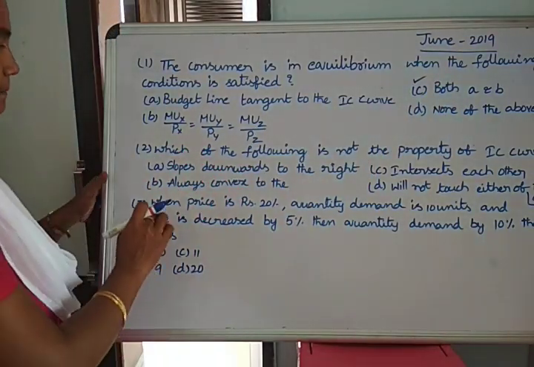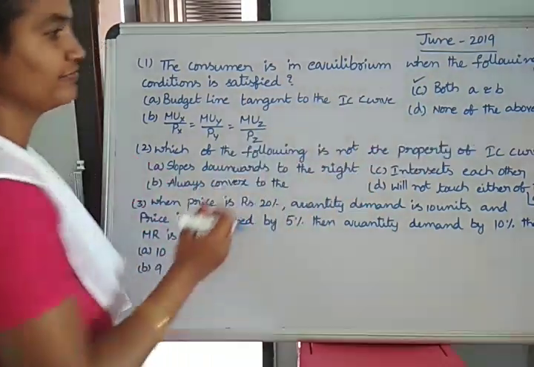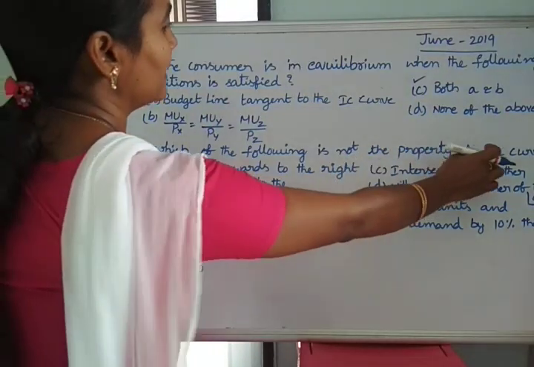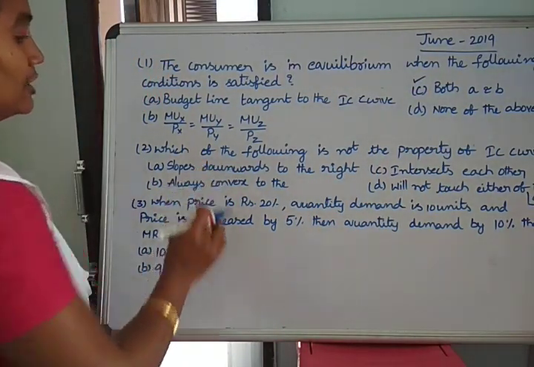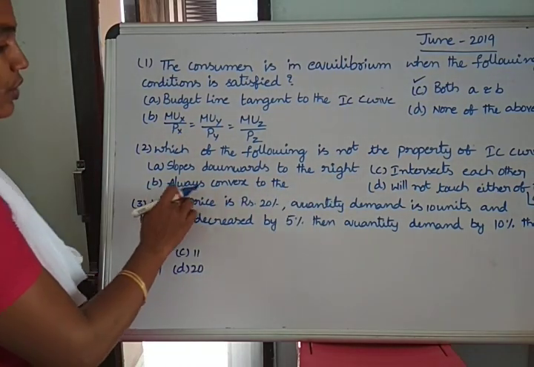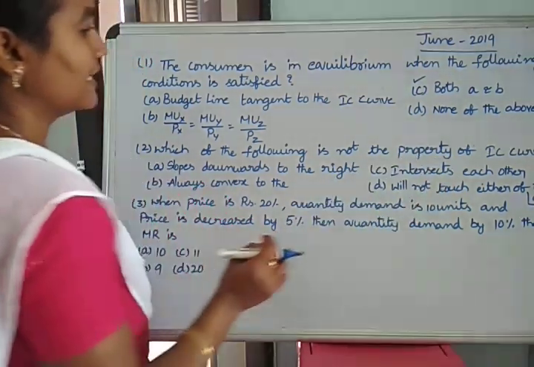Next, second one. Which of the following is not a property of the IC curve, or indifference curve? First one is slope downwards to the right. Second is always convex to the horizon. Third is intersect each other.